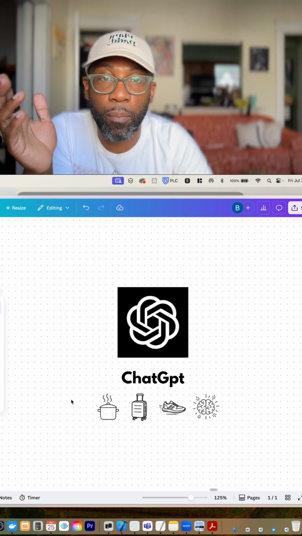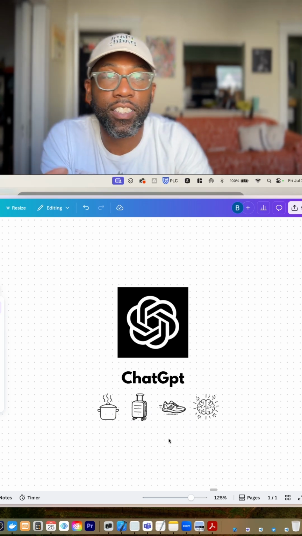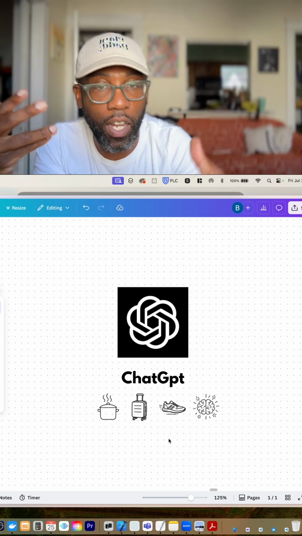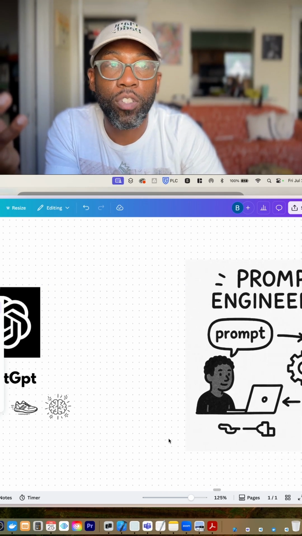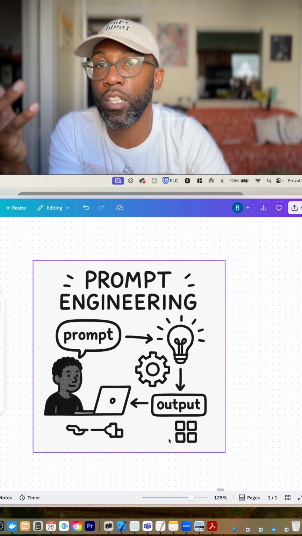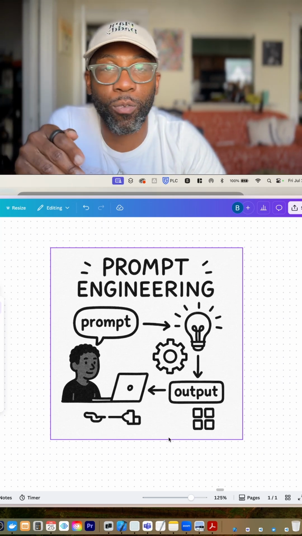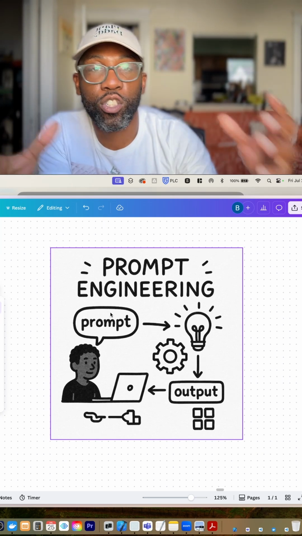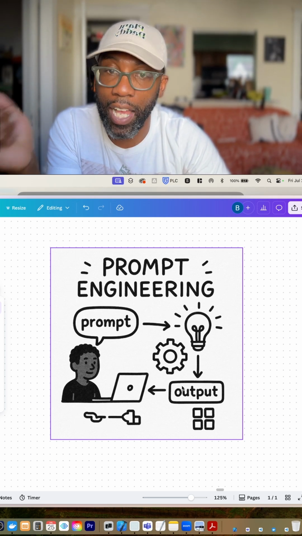And so talking about cooking, travel, exercise, and brainstorming, these are going to be the things that you talk about to understand the nuances that exist in the model, to understand how it works. Because ultimately, this is going to prepare you for something called prompt engineering. And engineering is like a really fancy word for saying, how do I construct and build the right questions to influence the outputs of ChatGPT?